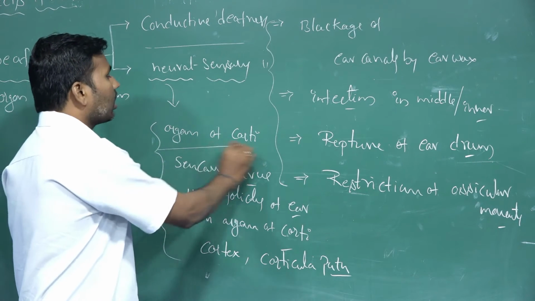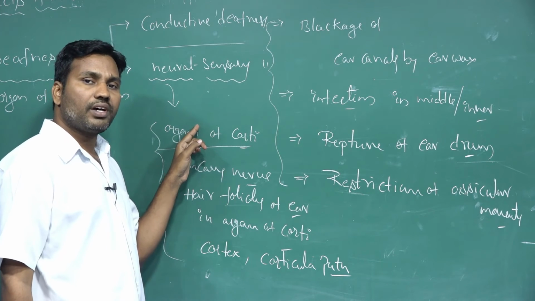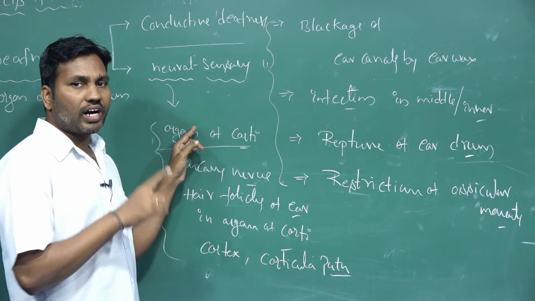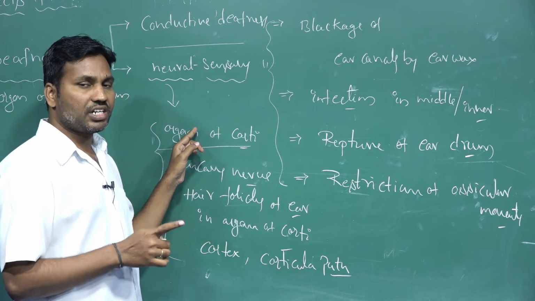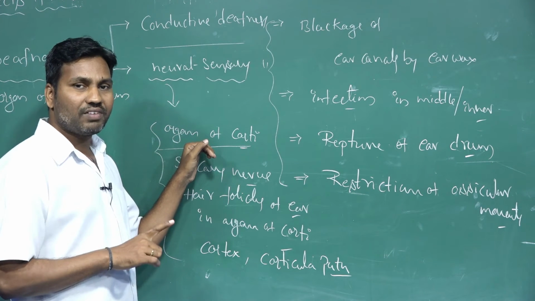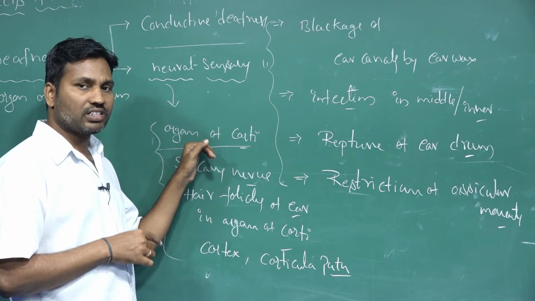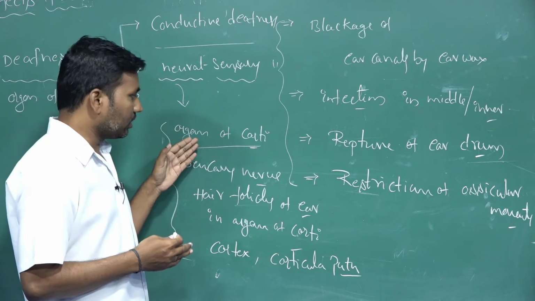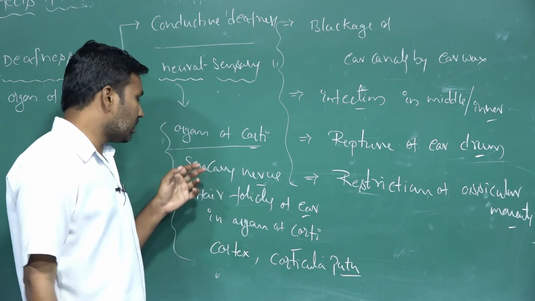The organ of Corti is majorly responsible for detecting sound waves, which are converted into neural form. Neural sensation is conducted in the organ of Corti. If these structures, the inner or outer hair cells, are not properly responding to sound waves, the neurons are not started and nothing is sent to the central nervous system.